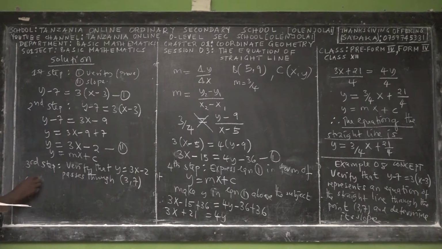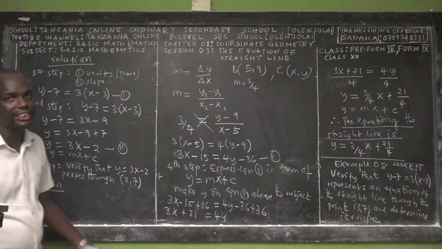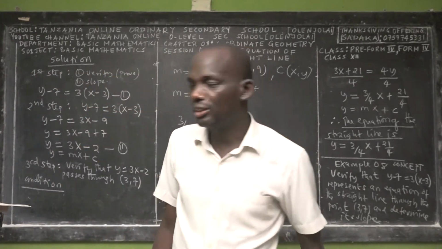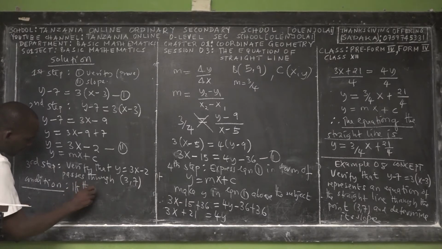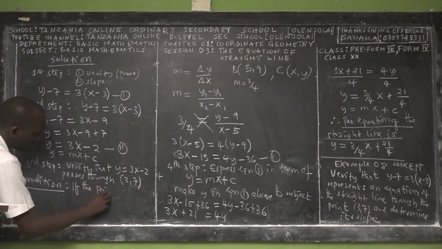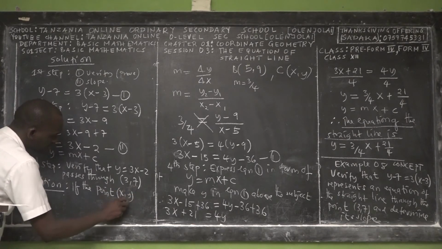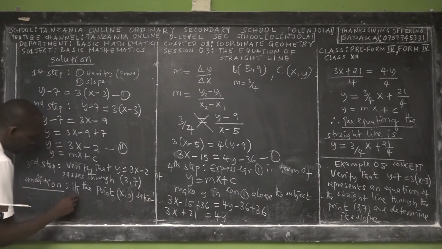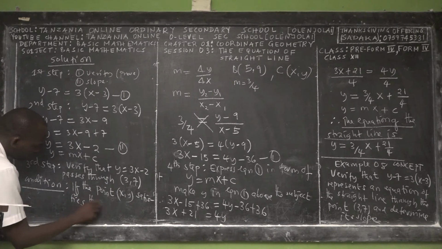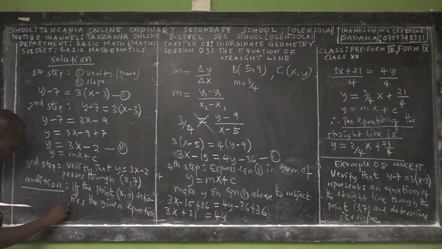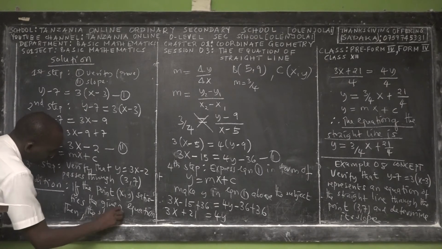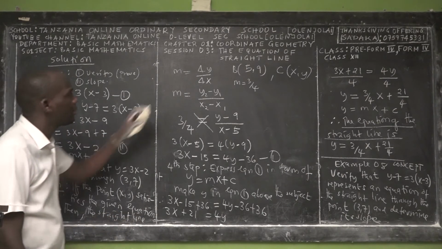With this condition, you have to remember in mathematics, whenever you are asked to verify a point in relation to a line, if the point x comma y satisfies the given equation, then the straight line passes through the given point.